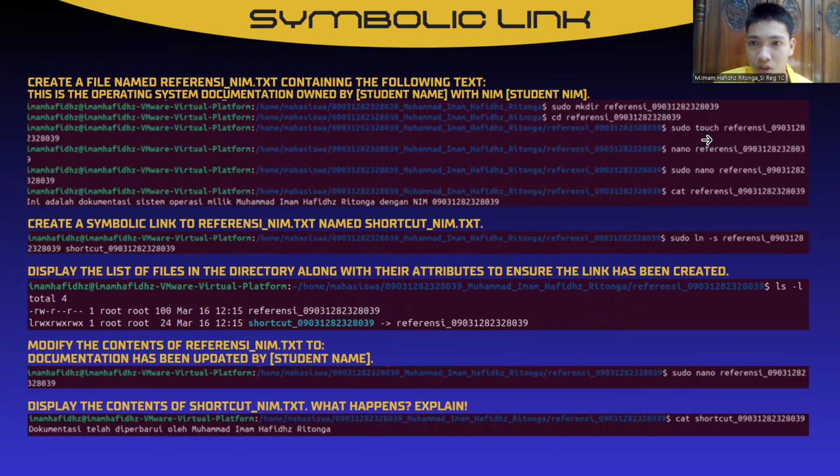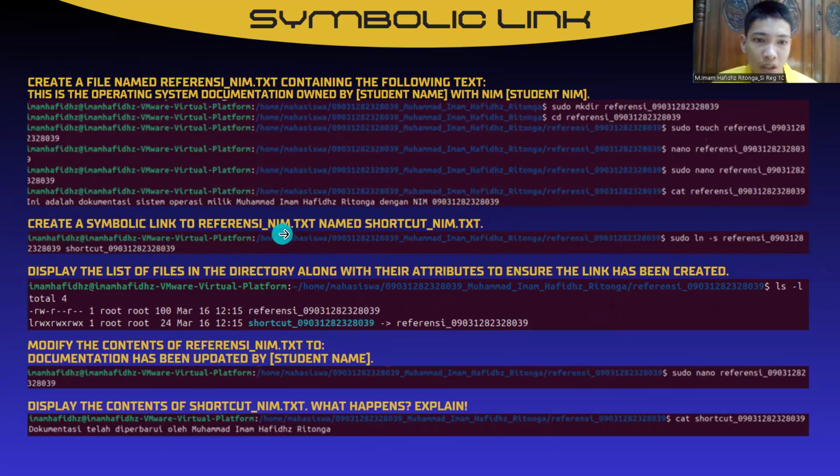Then I use sudo touch referency_name and nano referency_name to make the following text like this, and use cat to display the output that I made before.